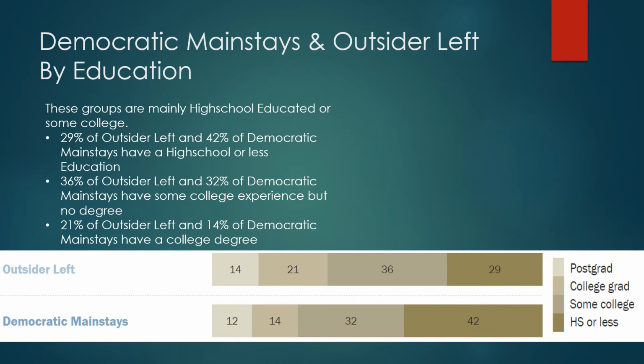Next, we're going to talk about the Democratic mainstays and outsider leftists by education. So this group mainly has high school education and some college. So 29% of outsider left and 42% of Democratic mainstays have a high school education or less. 36% of outsider left and 32% of Democratic mainstays have some college experience, but no degree. 21% of outsider left and 14% of Democratic mainstays have a college degree, which is consistent with our district because